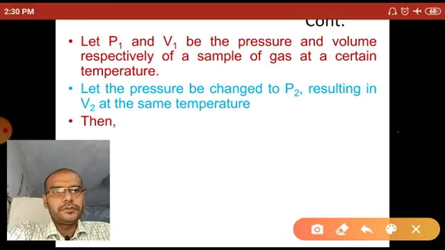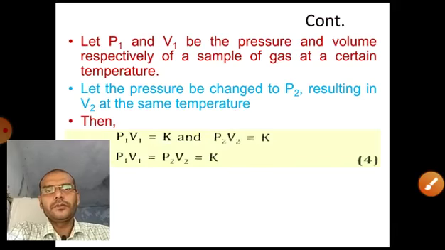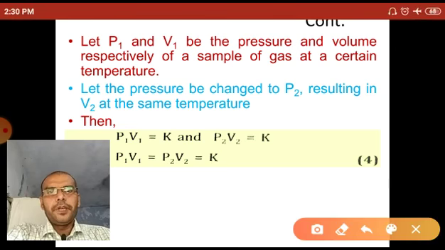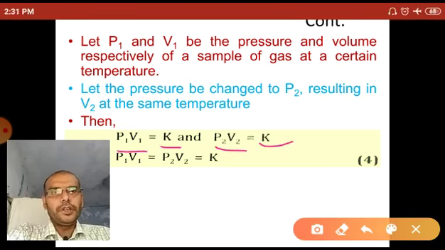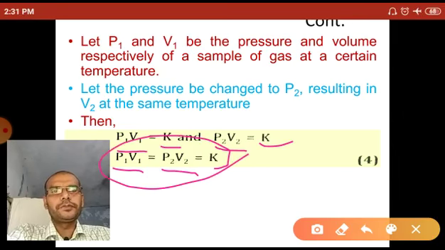Then P1 V1 equal to K, P2 V2 equal to K. So P1 V1 equal to P2 V2 equal to K.